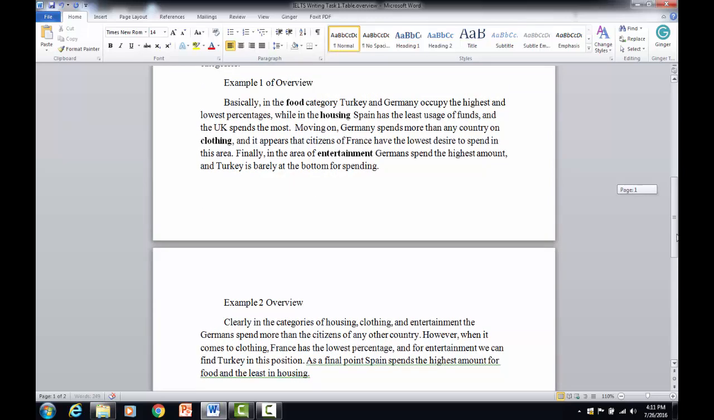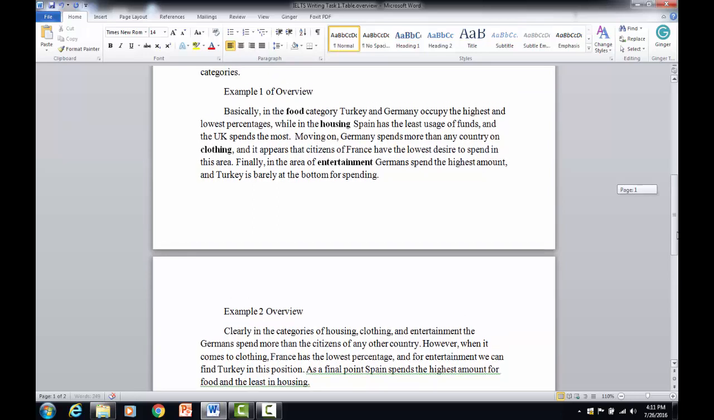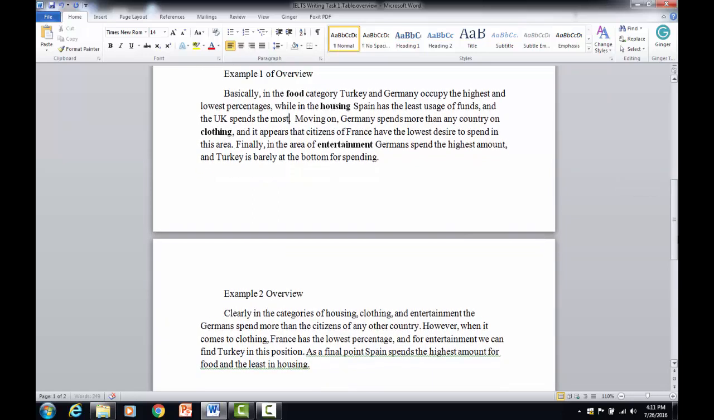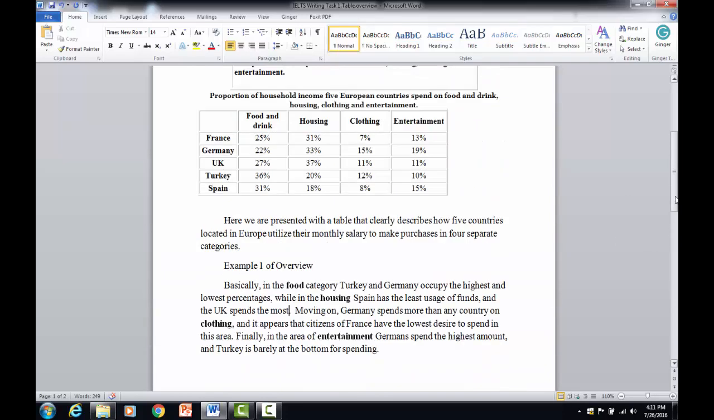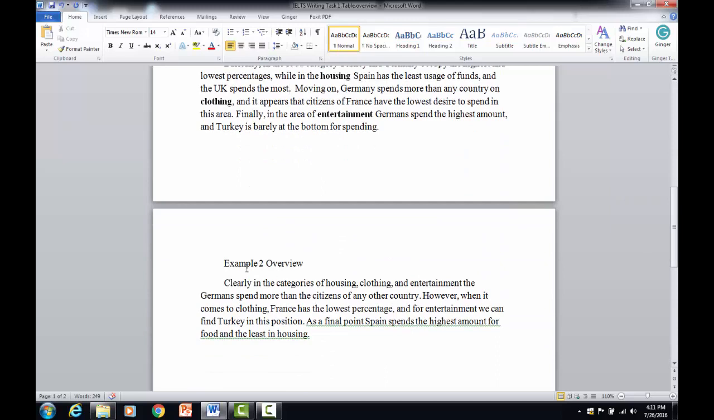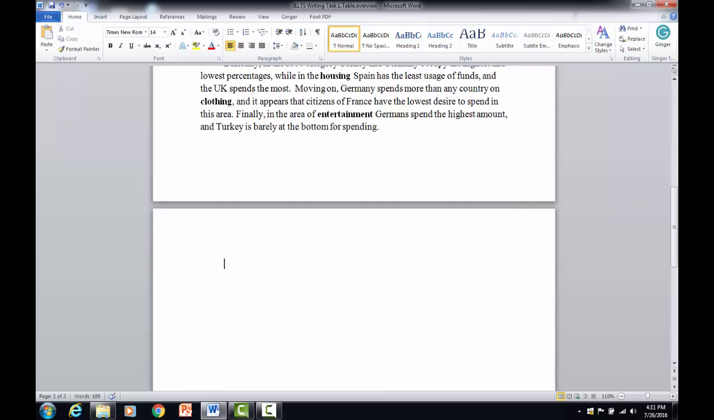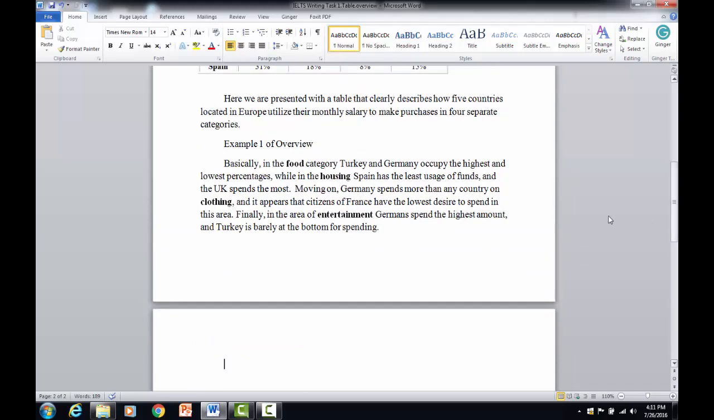That also is going to make a change in terms of our example 2, where we talked about Germany being the most in housing, clothing, and entertainment. Yeah, that's still consistent. No, I'm sorry, that's wrong. This example number 2, we have to take that one out, because that's not going to be a good example of the overview paragraph.